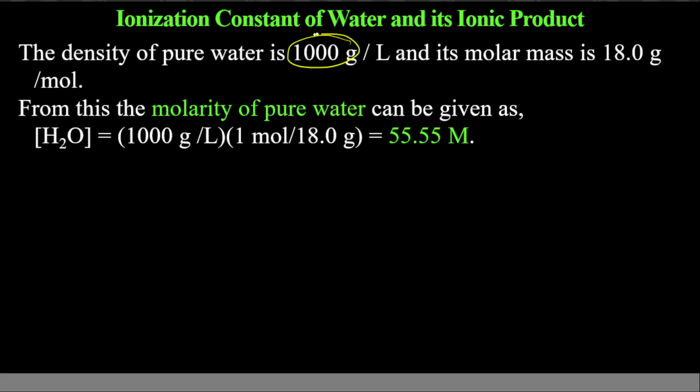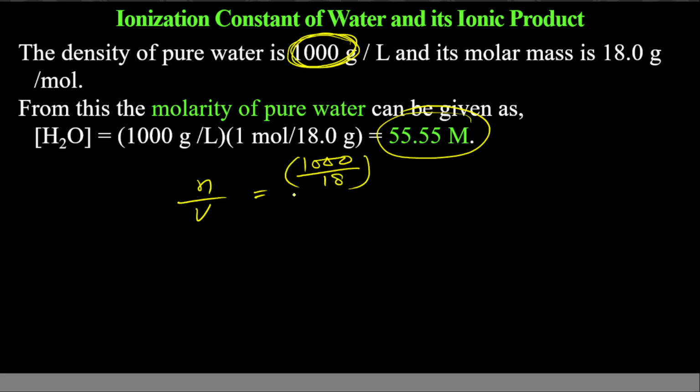So if I get from this 1000 grams how many moles there are, then number of moles divided by volume, which is 1 liter, will give me molarity. So number of moles is given mass divided by molar mass, divided by volume 1. So it will give you 55.555, or if you round off, 55.56.